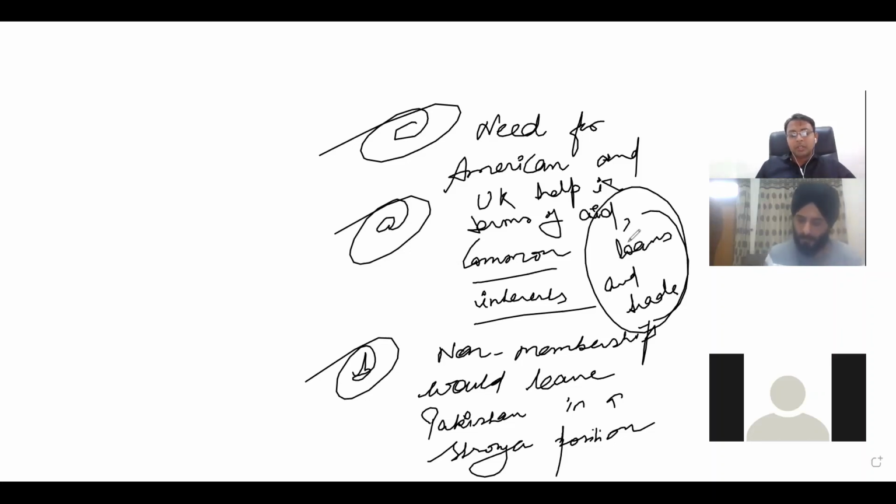So these were three important reasons because of which India joined the Commonwealth. First was that it was a large group of third world nations, and India wanted to get the benefit of this large group. India could not afford not to join.